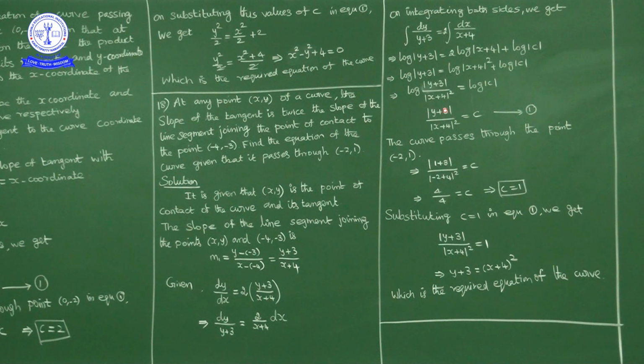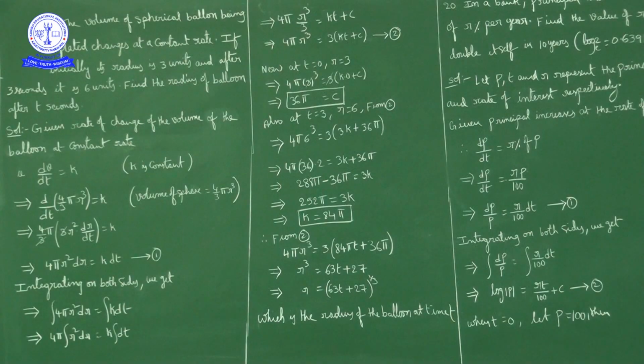So what do we get here? Modulus of 1 plus 3 upon minus 2 plus 4 whole square. Minus 2 plus 4 is 2, 2 square is 4, numerator 4, denominator 4. So c value is 1. Okay, substituting c value 1 in equation 1, we get modulus of y plus 3 upon x plus 4 whole square is equal to 1. So y plus 3 is equal to x plus 4 whole square, which is the required equation of the curve.